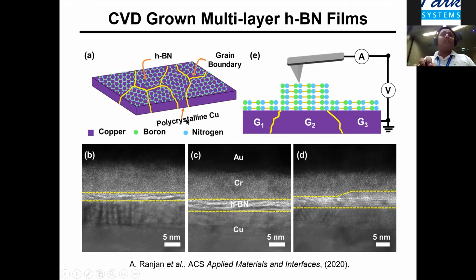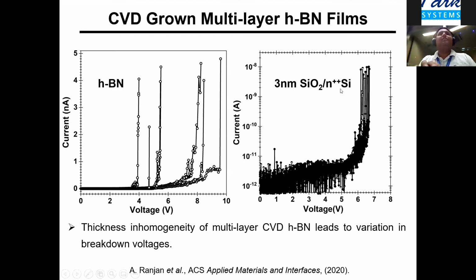And what we found is that when these multilayer HBN are grown using CVD methods, they have thickness inhomogeneity. So what you are seeing here is that the thickness varies over length scales, and this is a very important reliability concern if one wants to use it for transistors. So what we did in this work is to look into the breakdown. In the first curve, what you are seeing is the IV characteristics of breakdown performed on CVD HBN, which we compared with the ultra flat, well-established SiO2 dielectric.